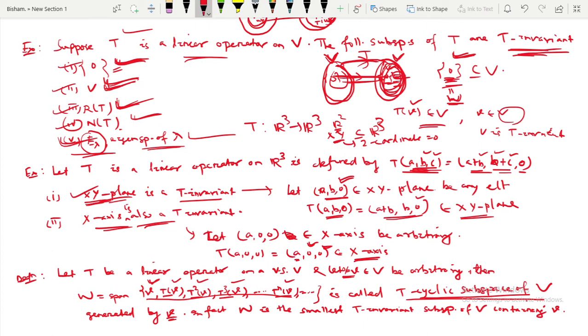So now consider one example for this T cyclic subspace.